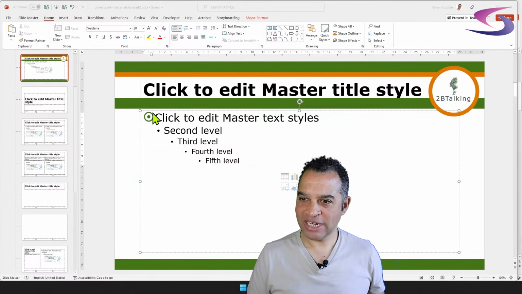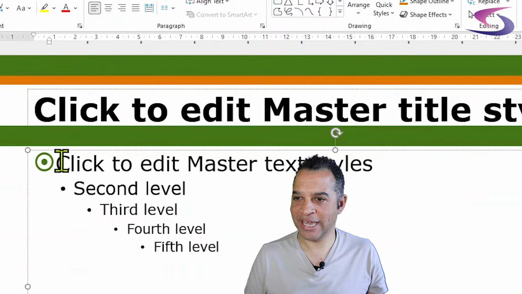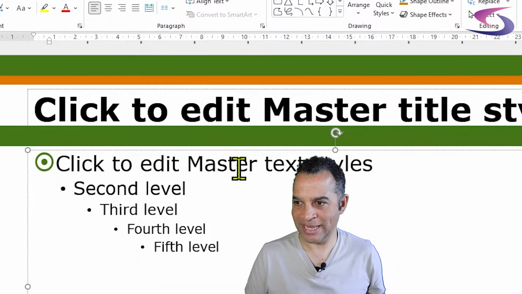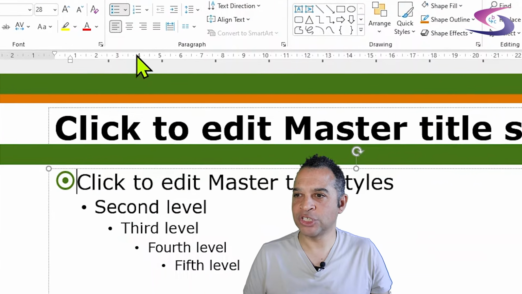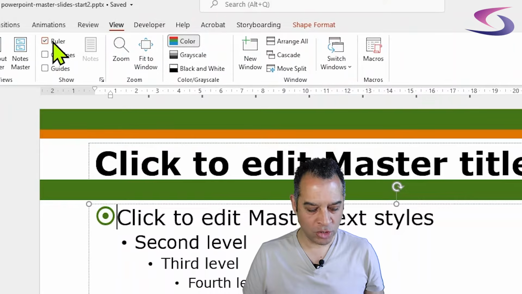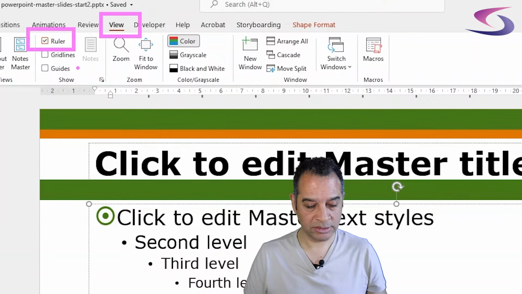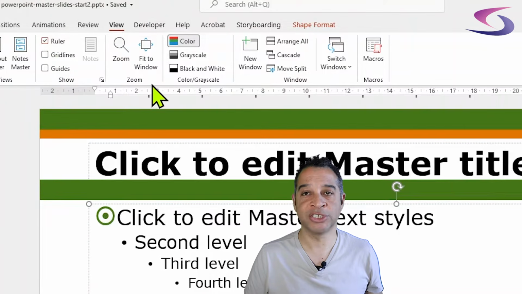But as you can see, it's really quite close. We want to add some spacing as we have, and you can see with the other one. So what I'm going to do is click just here, just before the C, in the click to edit master text styles text. Now I can see rulers at the top. Now if you can't see rulers, what you'll need to do is click on view and then click on ruler. So you would click on view and then click on ruler at the top. See, now you can't see it there, but if I went now to view and ruler, it would switch this on.